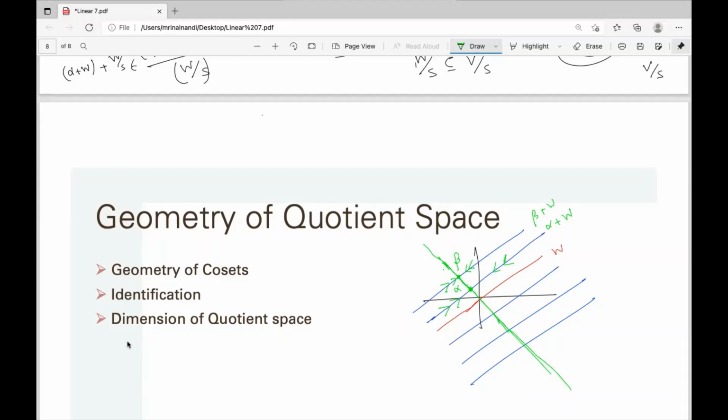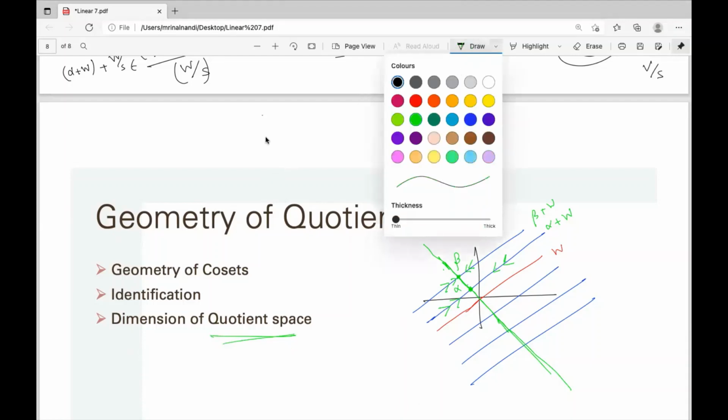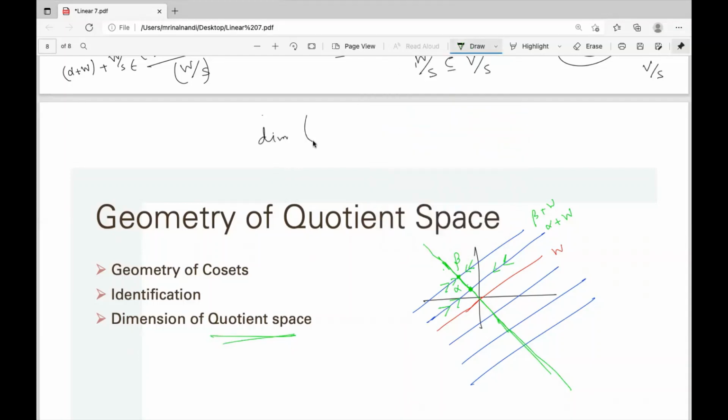And clearly, you can find the dimension of the quotient space. What is the dimension of the quotient space? You can easily guess that it will be the dimension of V minus the dimension of W. If W is V, then it is only the space containing the 0 element, because every element of V is identified with 0.